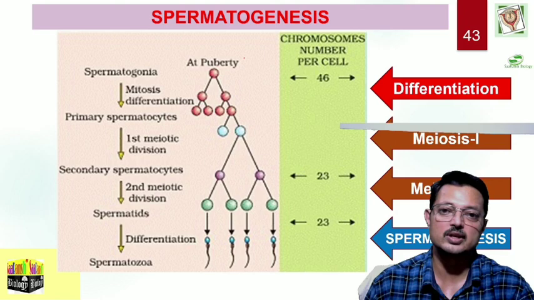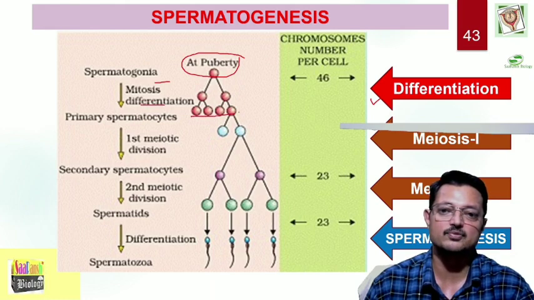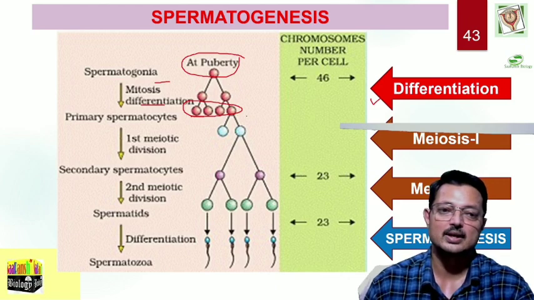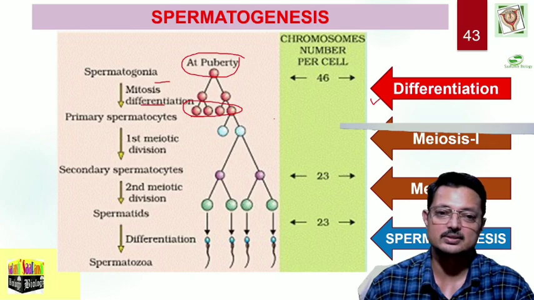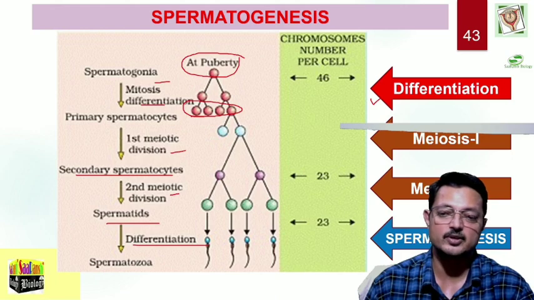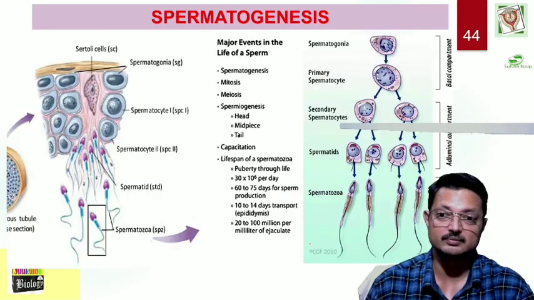The process of spermatogenesis in male initiates at about pubertal age, the age of attaining sexual maturity. So, you see here how differentiation starts. Spermatogonial cells, by mitosis, differentiate and form a lot of primary spermatocytes. Primary spermatocyte grows, and then meiosis starts. This meiosis leads to the production of secondary spermatocyte as well as spermatid, and ultimately the differentiation phase leads to the formation of spermatozoa from the spermatid, and the process is called spermiogenesis.